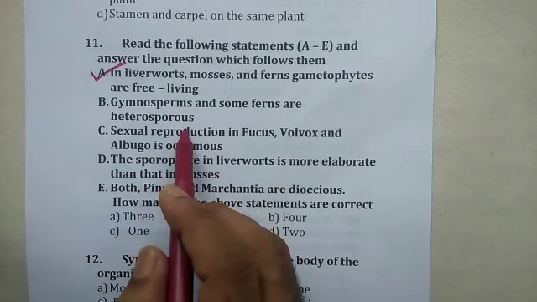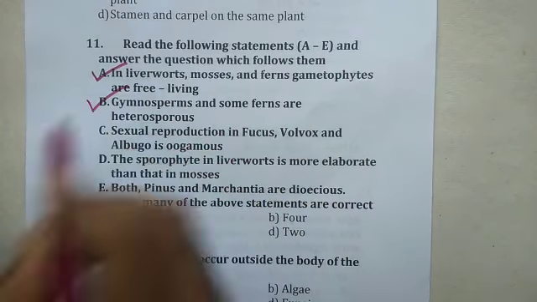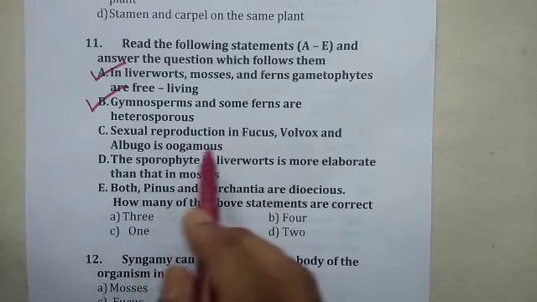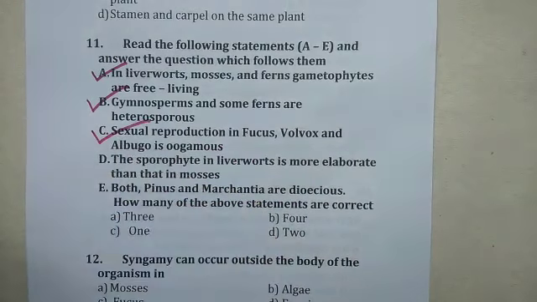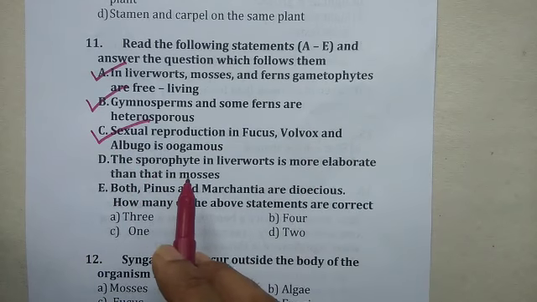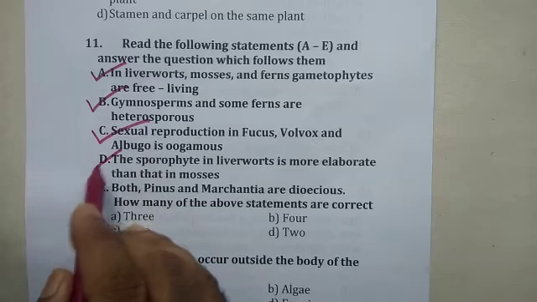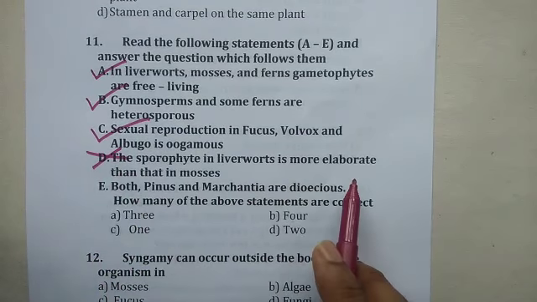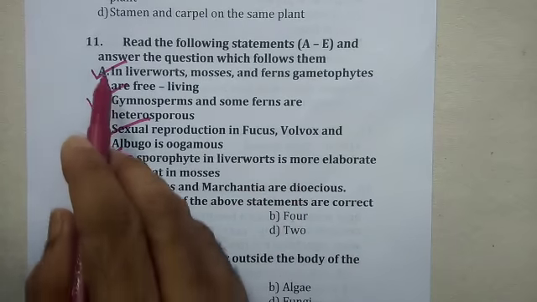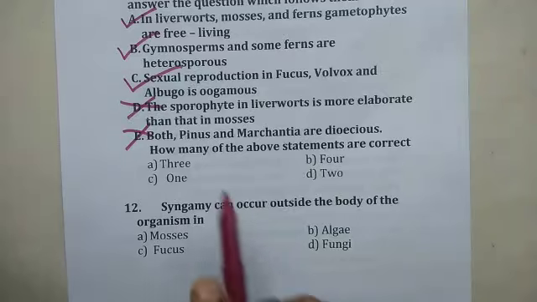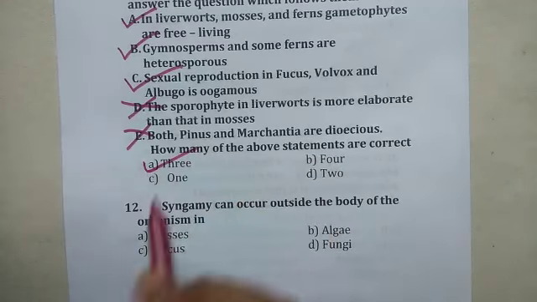Gymnosperm and some ferns are heterosporous. This is correct. Sexual reproduction in Fucus, Volvox and Albugo is oogamous. Correct. The sporophyte in liverwort is more elaborate than that in mosses. This is wrong. Both Pinus and Marchantia are dioecious. Wrong. So 3 are correct. Let us see the option. 3, 4, 1, 2, 3. A is the answer.